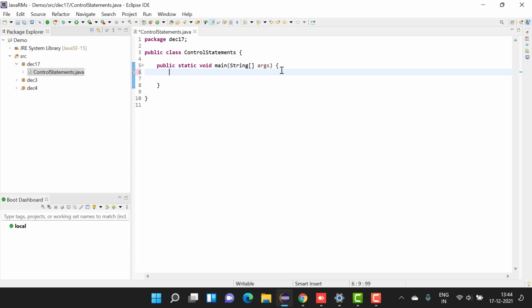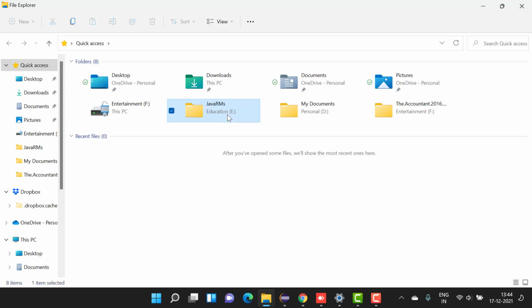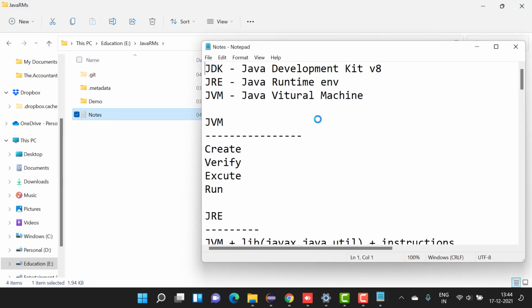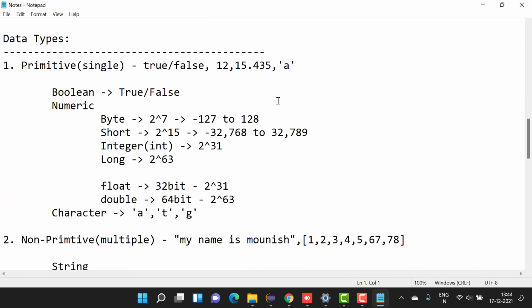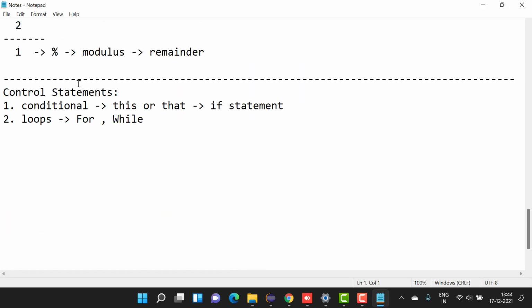When we talk about control statements, first of all understand what is a control statement. When you are controlling a program with some examples or with some statements, those are control statements. So for this we have a few more things to add up. What all types of control statements are there? That is the point. If you see over here, we have conditional statements as well as loops. First we will go with the conditional statements.